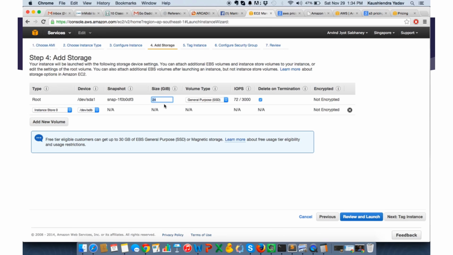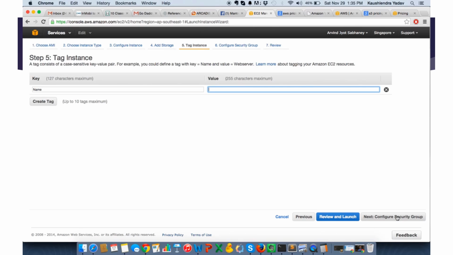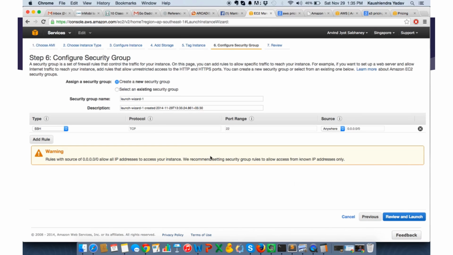Or I can have 16. That should be good enough, right? It's basically source code files. Yeah, exactly. Nothing more than that. Set the root volume to 16. Next, any tags you want to specify. Next is the security group. So we are fine.